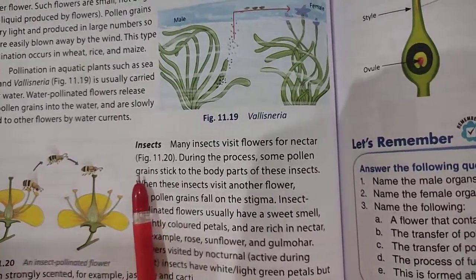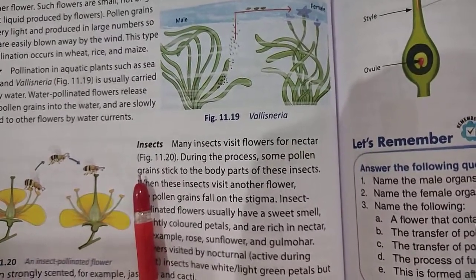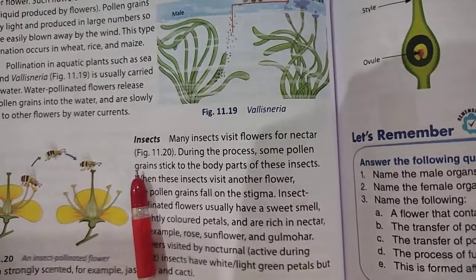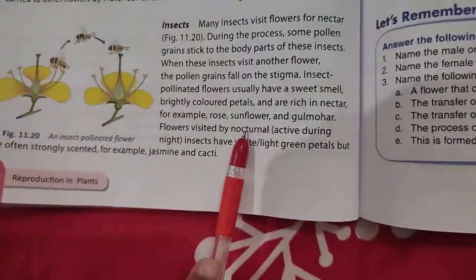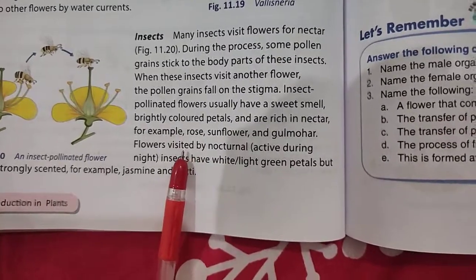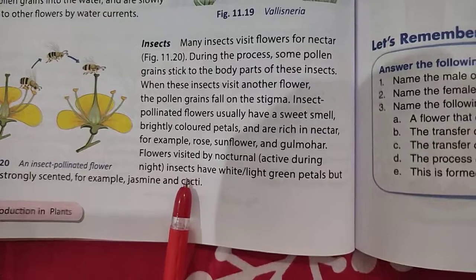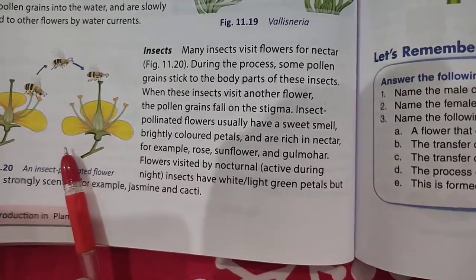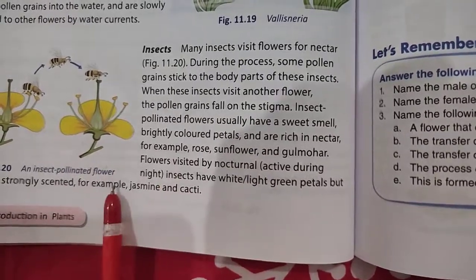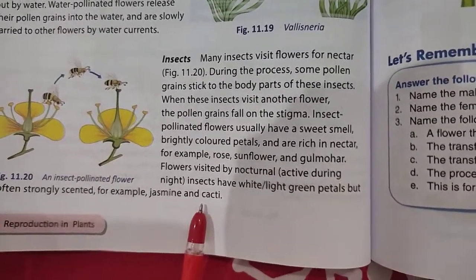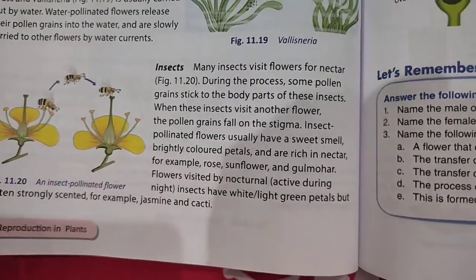In this type of pollination, the flower must have the following characteristics: it should be very brightly colored, it should be very big in size, and it should release a sweet liquid known as nectar. Some flowers are visited by nocturnal insects also. Nocturnal means active during the night time. Those flowers are not brightly colored; they are white or light green, but they are very strongly scented like jasmine and cacti, so that the insects can be attracted by the fragrance.